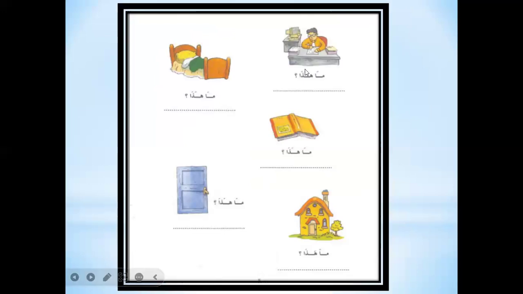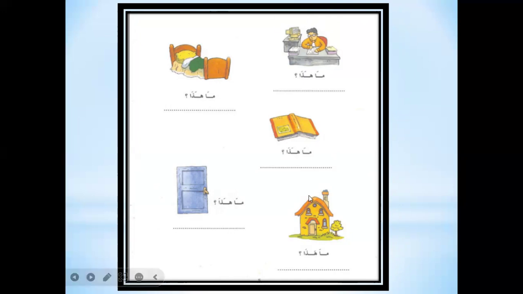Ma hada. So now here we are going to have some questions and answers. Ma hada. Think of the answer. What will be the answer? Hada maktab. Well done. The next question is ma hada. What will be the answer? Think of the answer. Hada sarir.